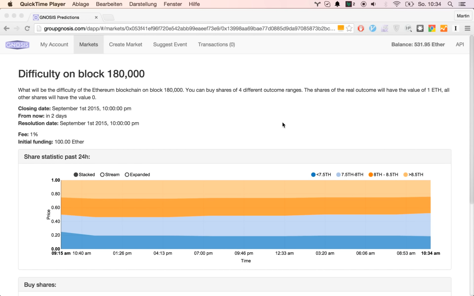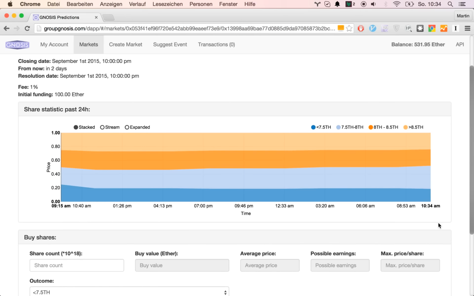Just another small hint on how to use Gnosis. Let's have a look at this market. What will be the difficulty on block 180,000? We have 4 different outcome ranges, so we can basically buy 4 different shares. But let's say we don't want to buy a specific share, but we want to sell this share.